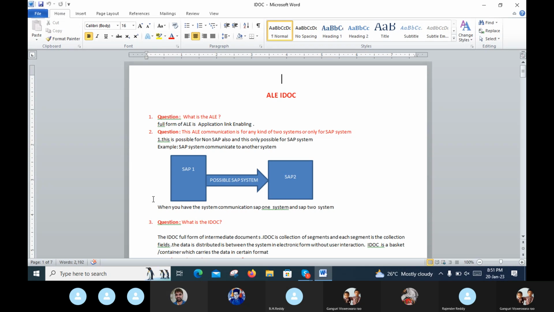Okay, first of all, starting the ALE IDOC. What is the ALE IDOC?